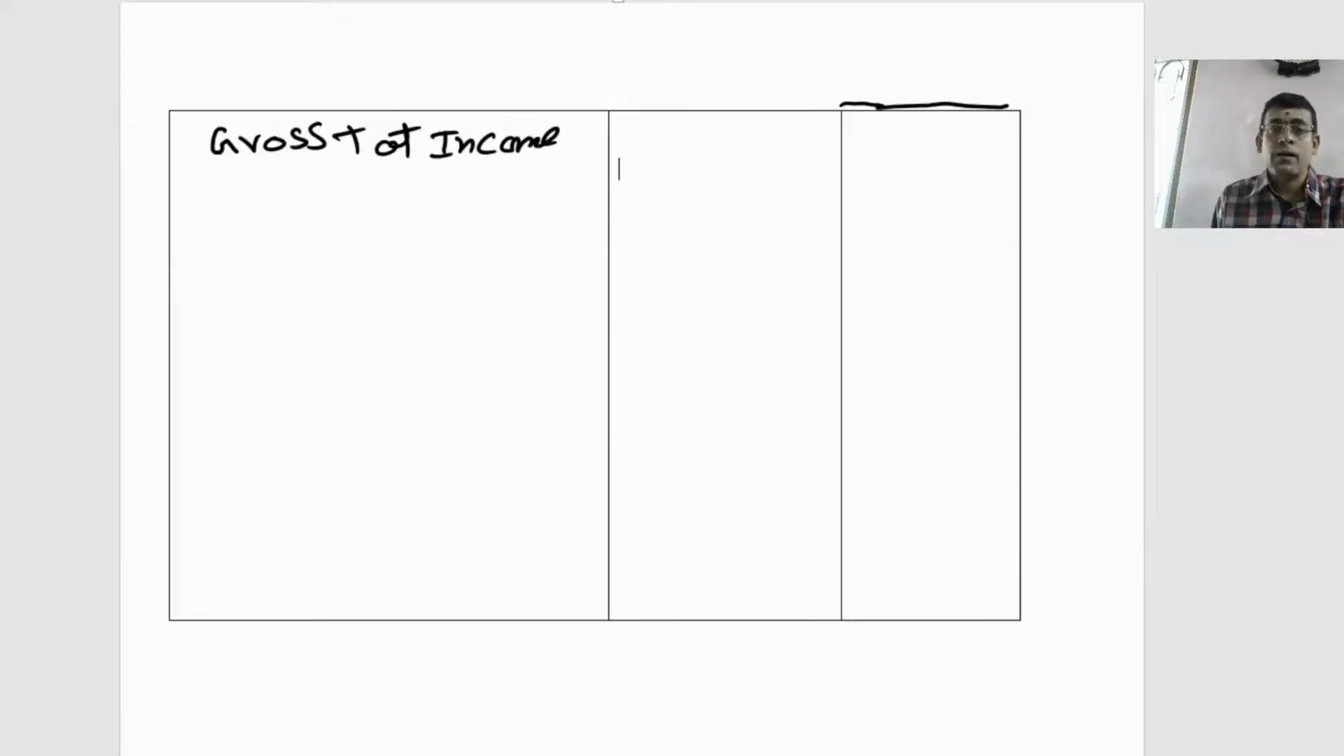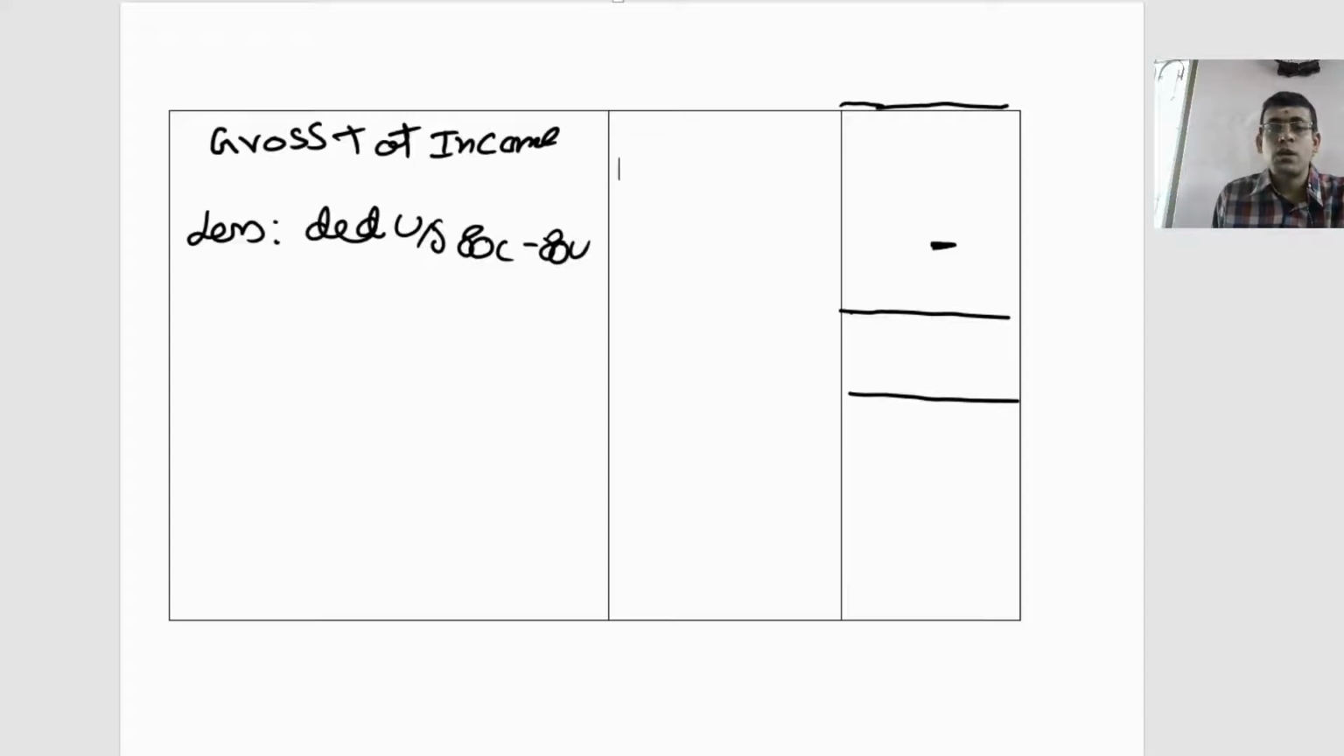From this gross total income, what am I supposed to do? Less deductions under section 80C to 80U. In this problem, we don't have any sort of deductions. So whatever gross total income I have, the same gross total income will be called my total income. So that's the basis of calculation of your total income.